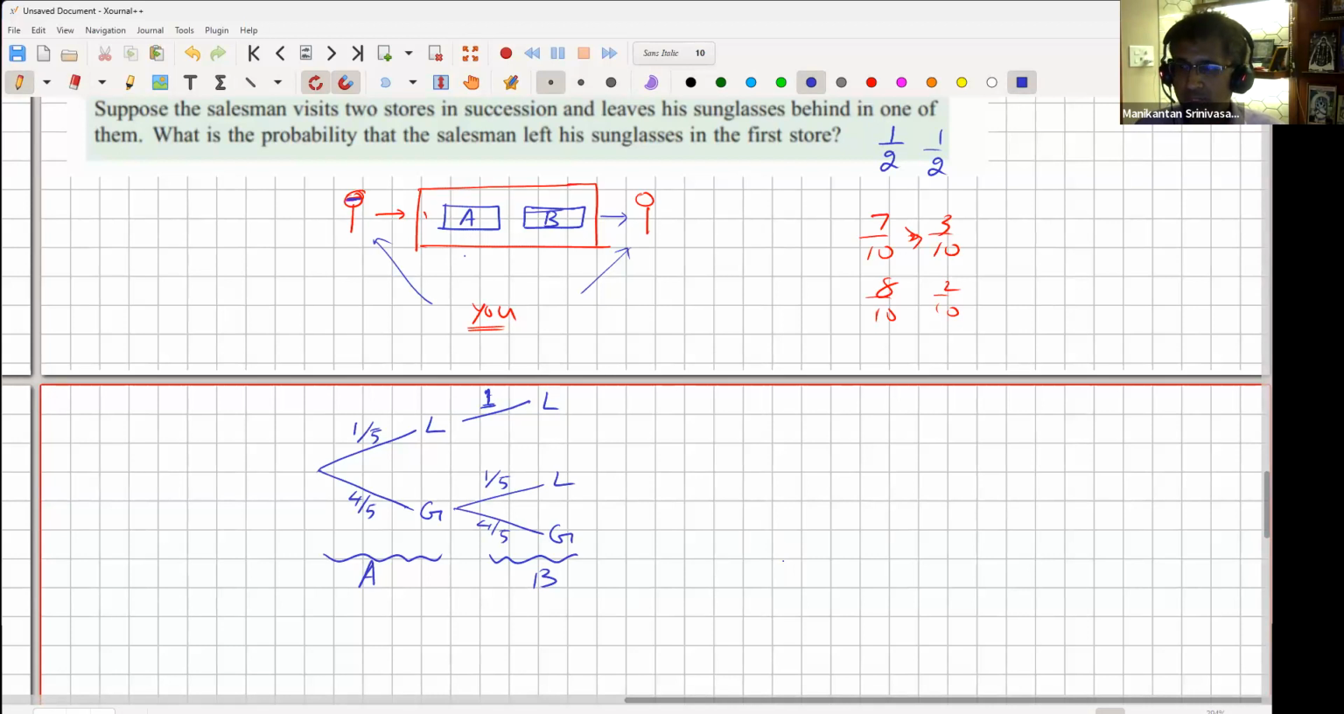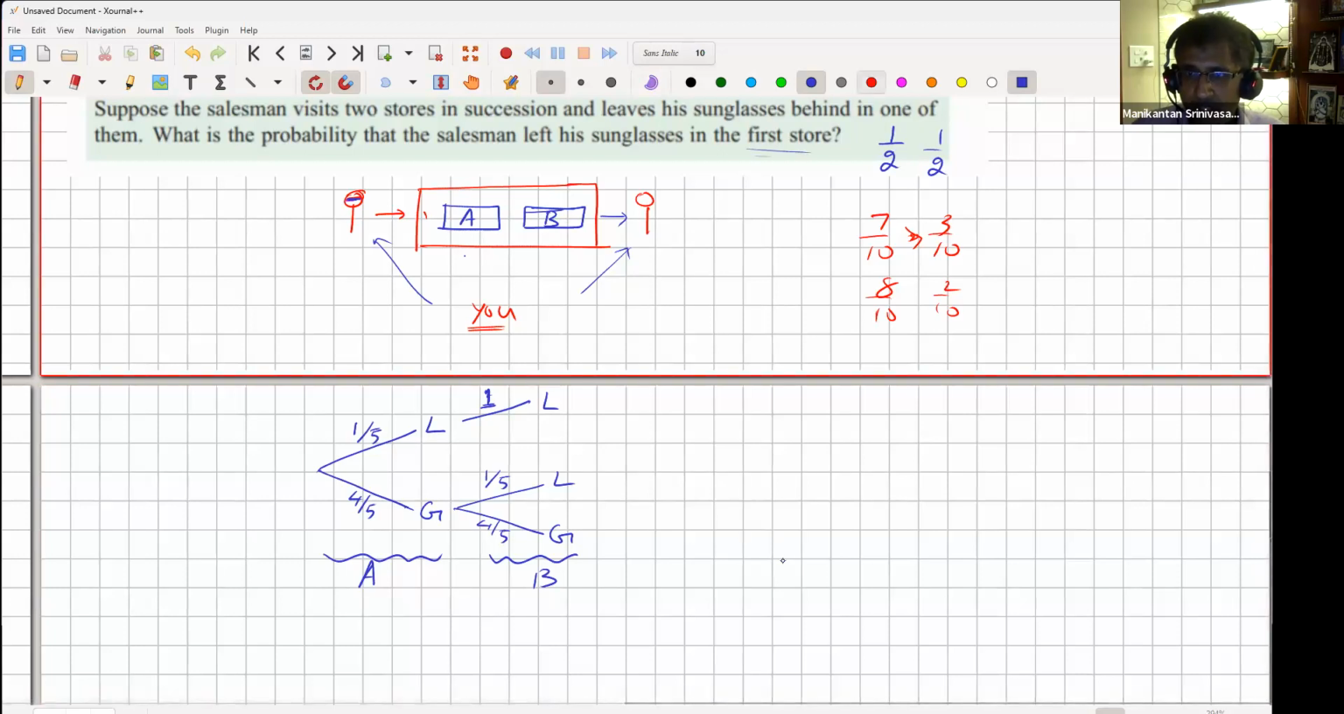Is this picture clear to everyone? Now, we are told that he came out forgetting, which means we know for sure that he is either here or here.